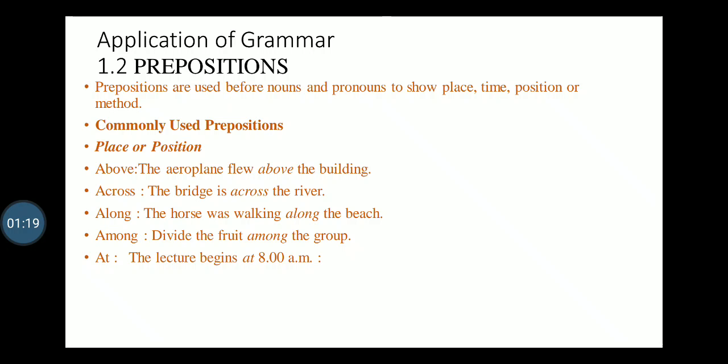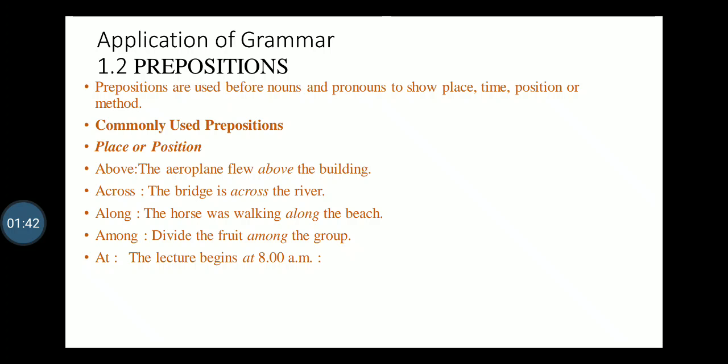Next we discuss the definition of preposition. In Marathi it is called shabdayogi अव्यय, and in Hindi संबंध सूचक अव्यय. In English, a preposition occupies the position before a noun or pronoun, and shows the relationship of place, time, position, or method with another word, maybe the predicate or the object in the same sentence.